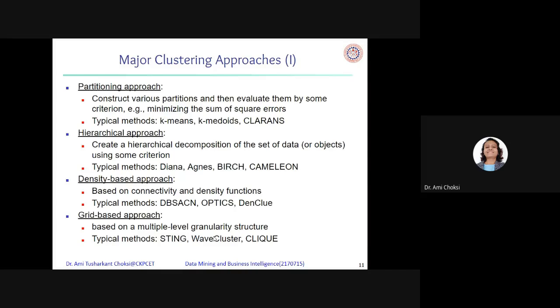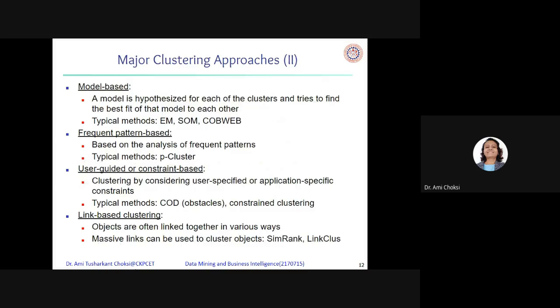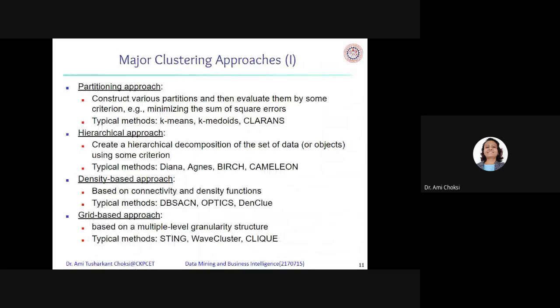So, the major clustering approaches we consider are the partitioning approach, hierarchical approach, density-based approach, and grid-based approach, right? So are the major clustering approaches only these four? No, more are also there. They are model-based, frequent pattern-based, user-guided or constraint-based, and link-based, right? So let us see all of them in a bit of detail.